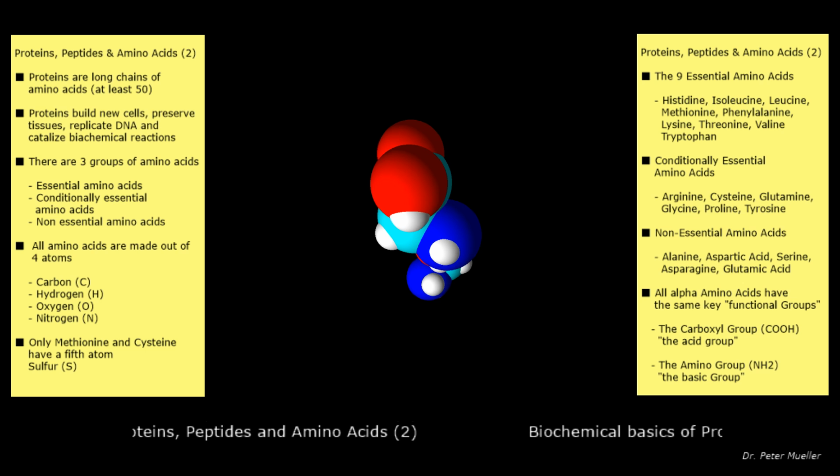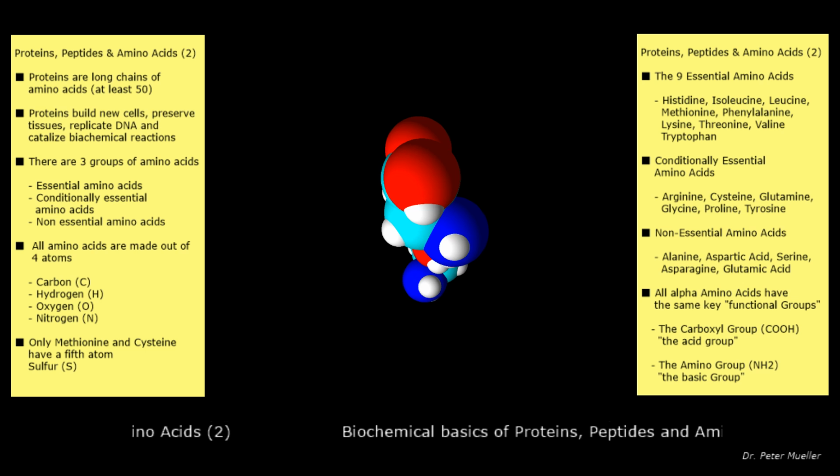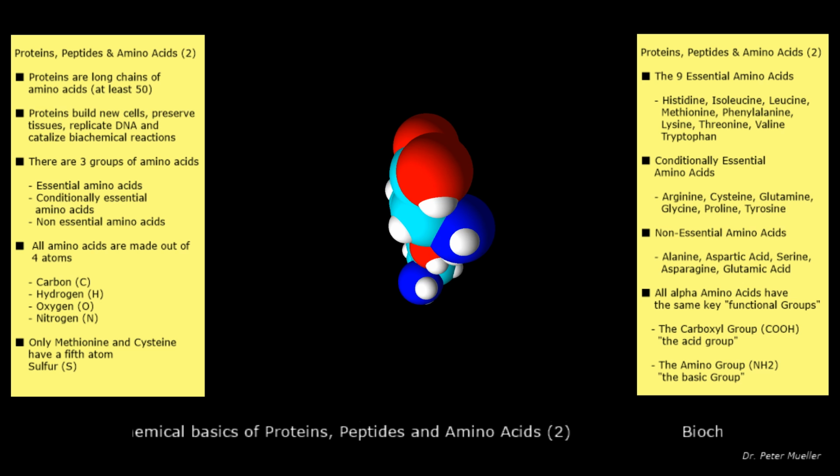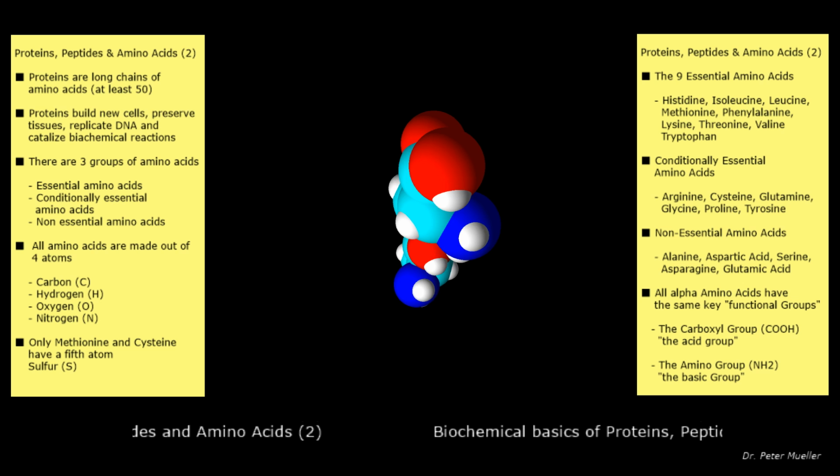Now that we understand what alpha amino acids are and how their structural formula looks like, we can understand how peptides and proteins are built. All amino acids are built from 4 atoms: carbon, hydrogen, oxygen, and nitrogen. Only methionine and cysteine have a 5th atom, sulfur, as part of the chemical formula.